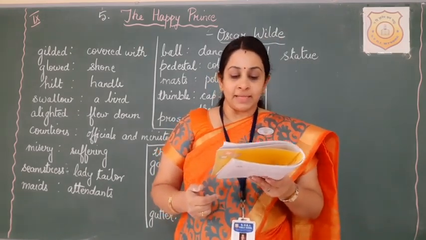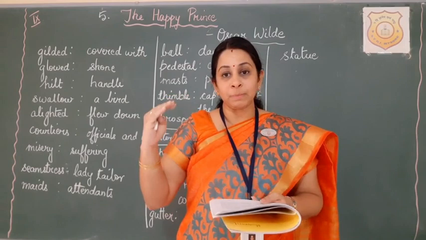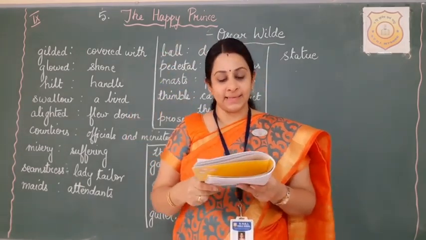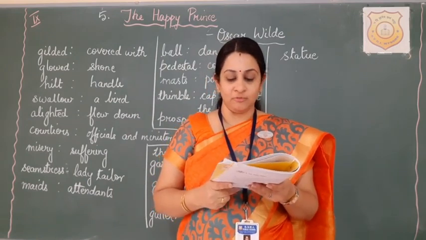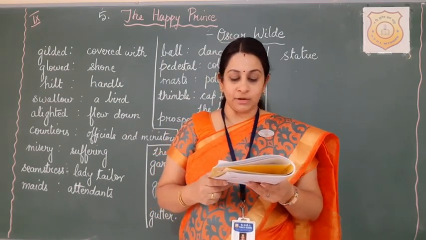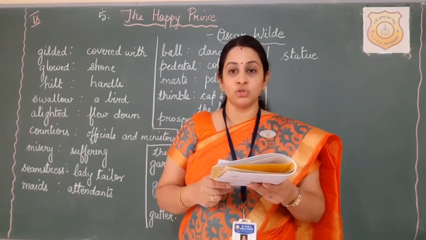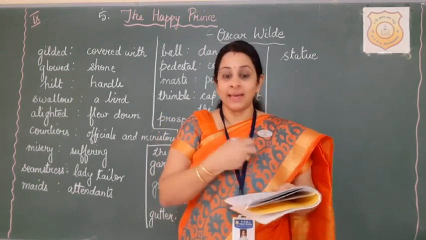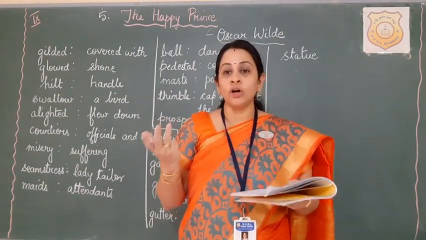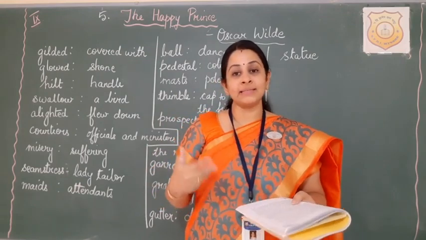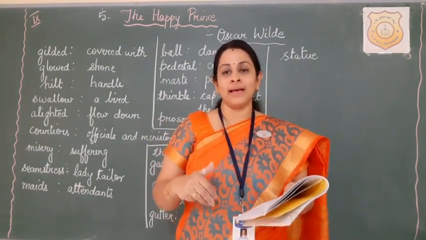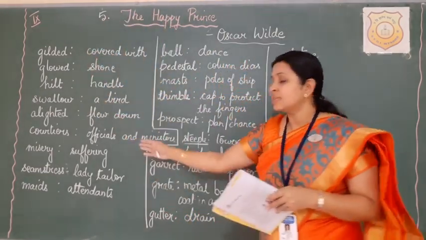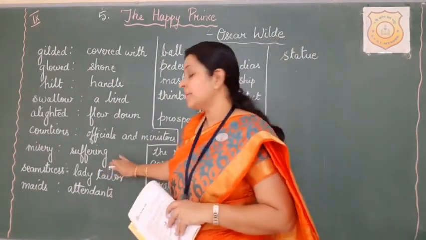"And now that I am dead, they have set me up." Set me up means they have placed me up here so high that I can see the ugliness and all the misery of my city. "And though my heart is made of lead, yet I cannot choose but weep." So what does the prince say? When I was actually a human being and I had a human heart, I did not know about all the sadness and misery in the world. But now that I am dead, they have placed me at a higher place from where I can see all the suffering of people. Misery means suffering.